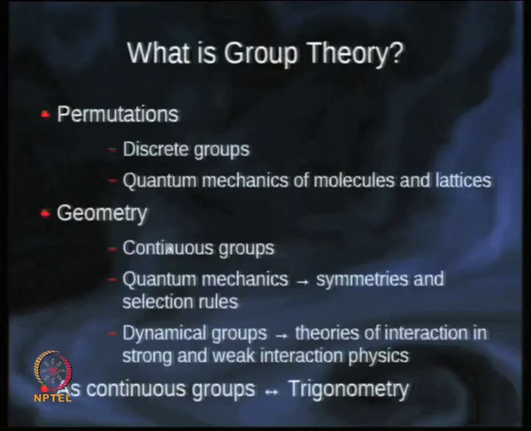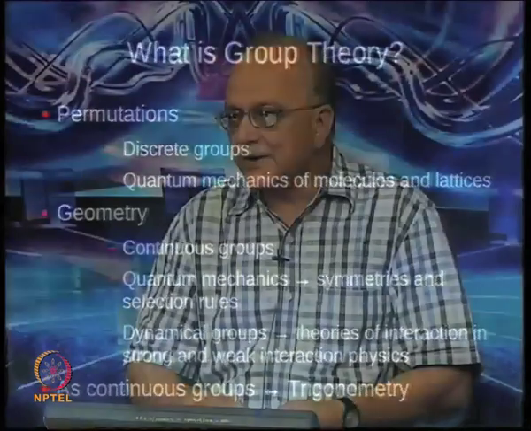So continuous groups are extremely important and very useful in daily life, but they also enter quantum mechanics, again in transitions of atoms and molecules, but this time through the rotation group, through the angular momentum algebra, and through the fact that particles carry spins.